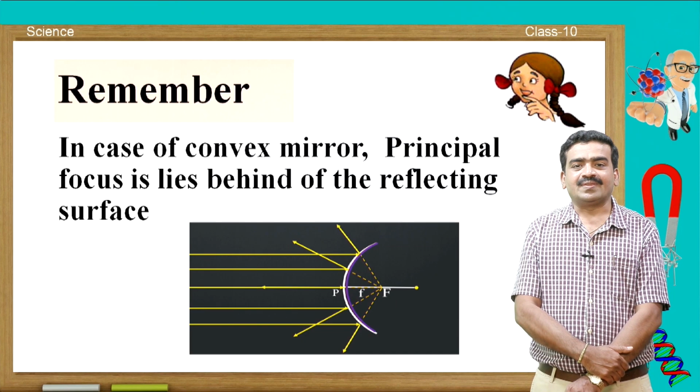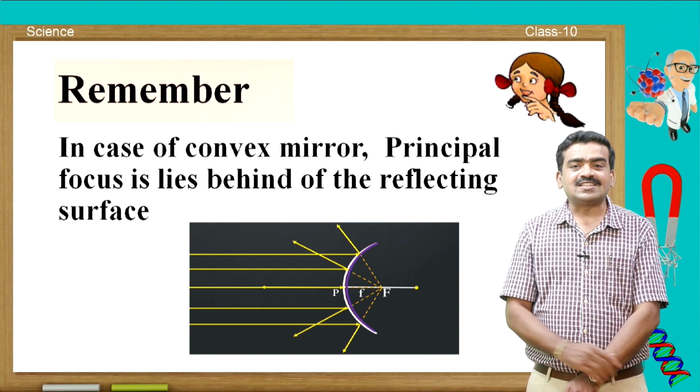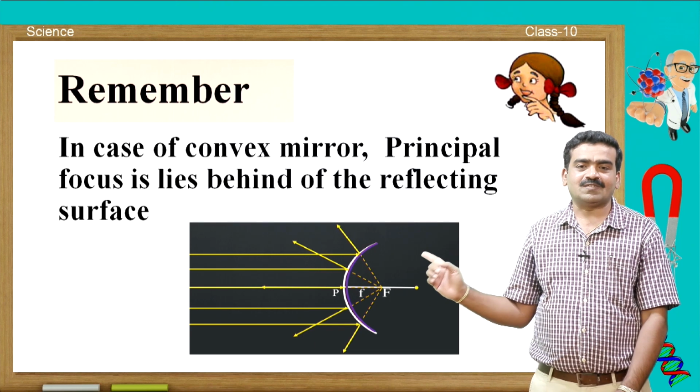Remember this point. In case of a convex mirror, the principal focus lies behind the reflecting surface like this.